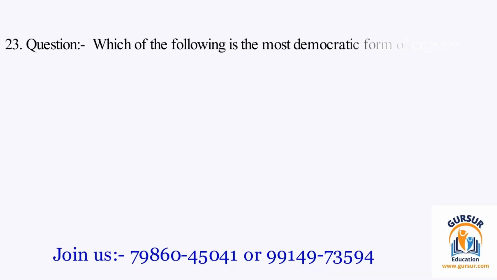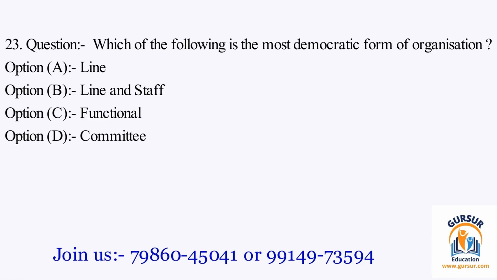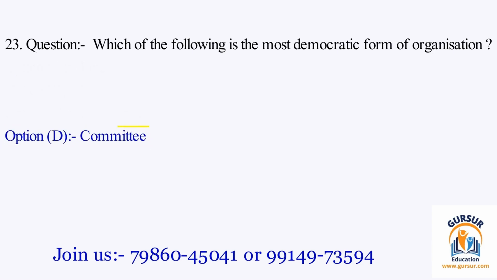Question number 23. Which of the following is the most democratic form of organization? The option A is line. The option B is line and staff. The option C is functional. The option D is committee. The right answer of the question is option D, and that is committee.